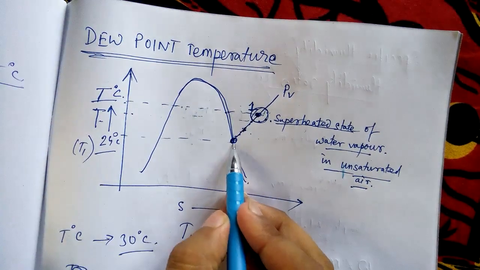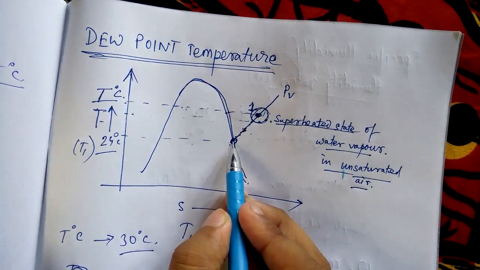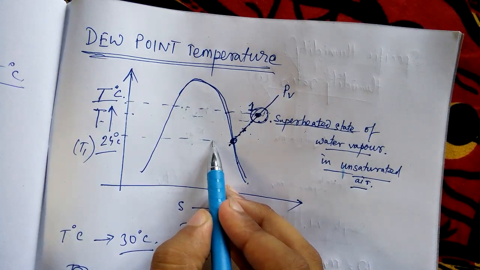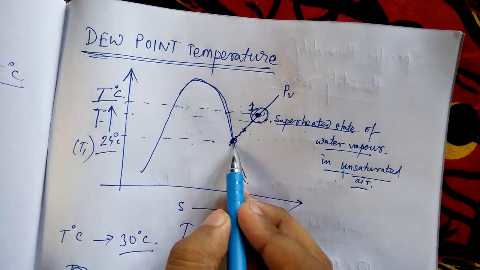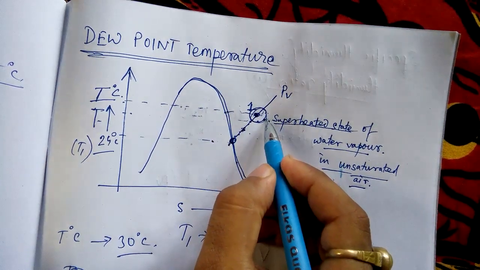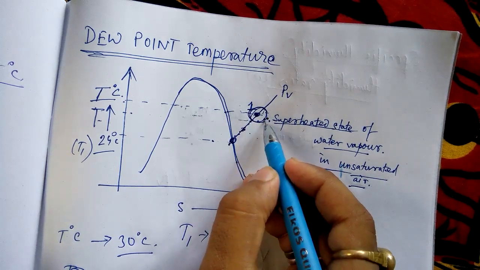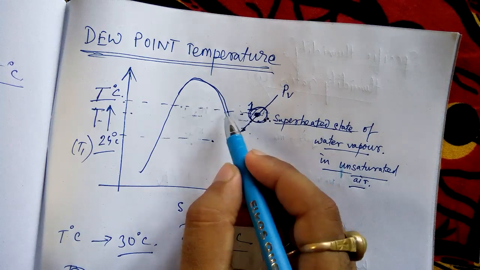Then what will I see? If I decrease the temperature more, condensation will take place. Air will say at that time that when I was at 30 degrees Celsius, I was having this amount of moisture. It was okay. You could have increased my temperature to this.